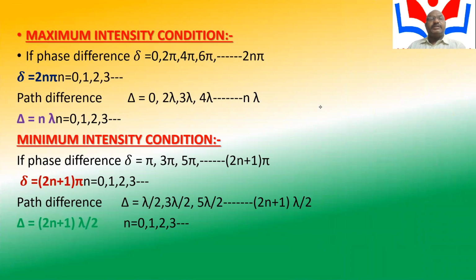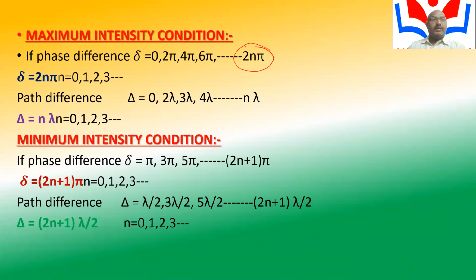The maximum intensity condition is when the phase difference delta is equal to 0, 2 pi, 4 pi, 6 pi, and so on. That means delta is 2n pi, where n equal to 1 gives 2 pi, n equal to 2 gives 4 pi, n equal to 3 gives 6 pi, and so on.